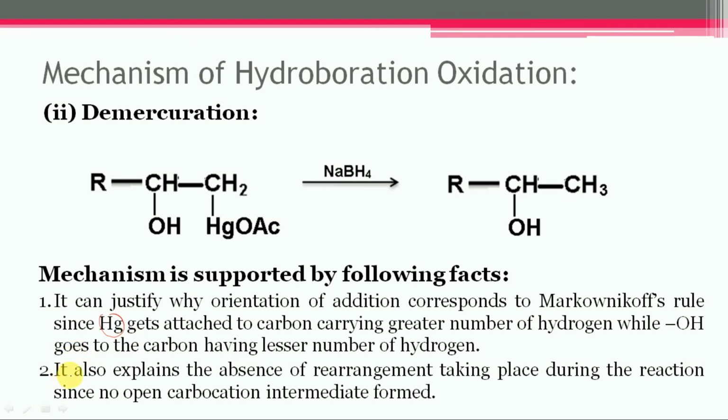Second, it also explains the absence of rearrangement during the reaction, since no open carbocation intermediate is involved in this mechanism and no rearrangement will occur. So that is all about the oxymercuration and demercuration of alkene.